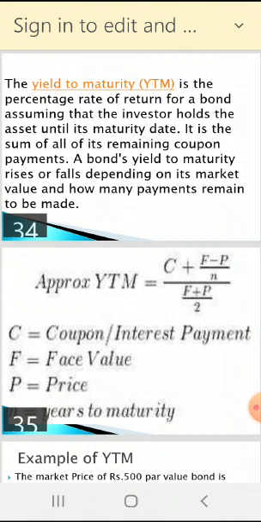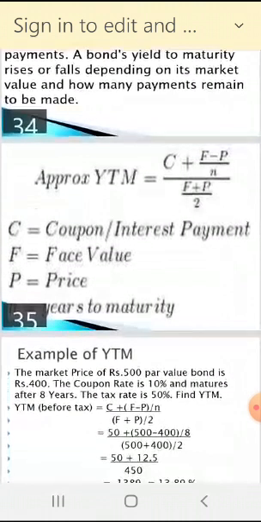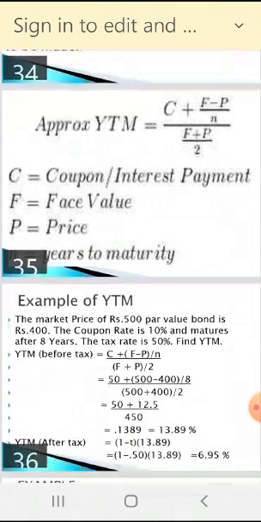F means face value. Face value may be 1000, and price may be 980, 970. Then F minus P upon N. N is years to maturity. N is nothing but what? Years to maturity. 7 years, 8 years. And divided by F plus P, take the average. F is 1000 plus P is 970, divided by 2. That is the division of these two. You will get this answer in percentage.